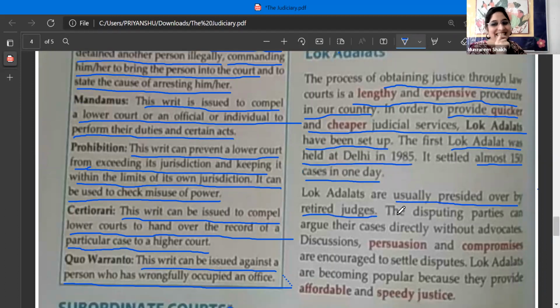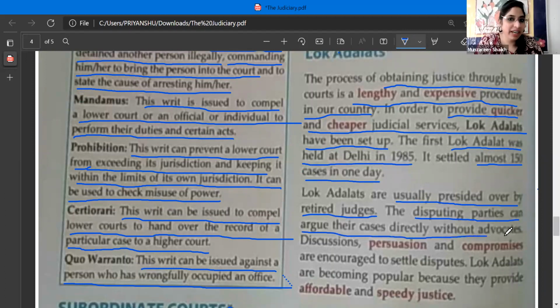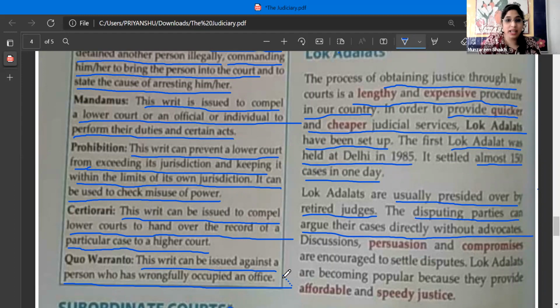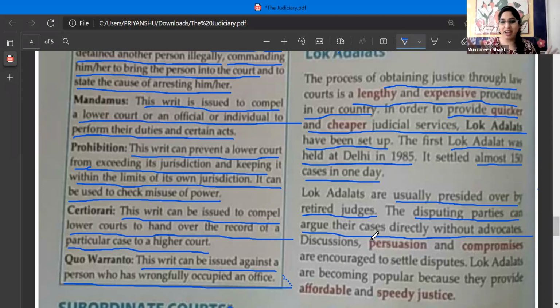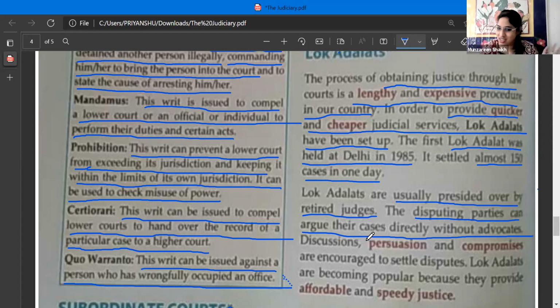The disputing parties can argue their cases directly without advocates. So why is it cheaper? Because an advocate takes money from us. But in this Lok Adalat, if people are disputing, they can directly fight their cases without having any advocates in between. Can you just imagine the chaotic situation? There will be discussions in the court, persuasions in the court, compromises going on, and all are encouraged to settle the disputes.